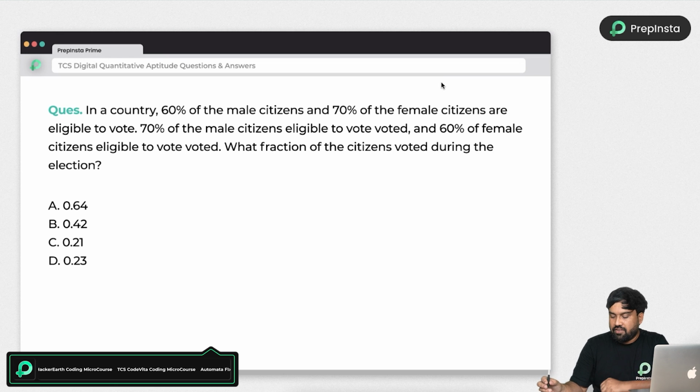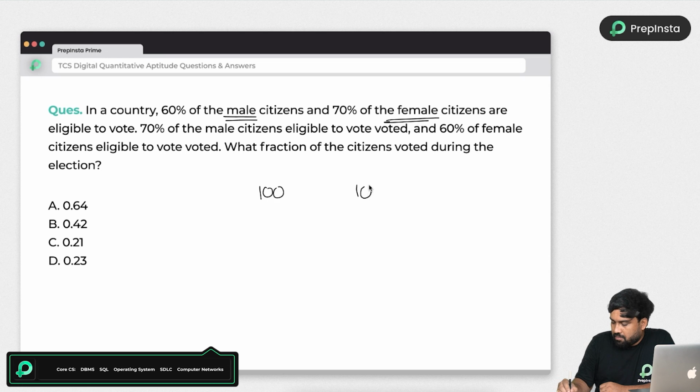Just look at how I explain. I will consider 100 males and 100 females. I don't know whether it is right or not, but with percentages the final answer is always the same. If you consider 100, 1000, whatever the number, it will always be the same when you come to percentages. Why? Because percentage is always based on 100.